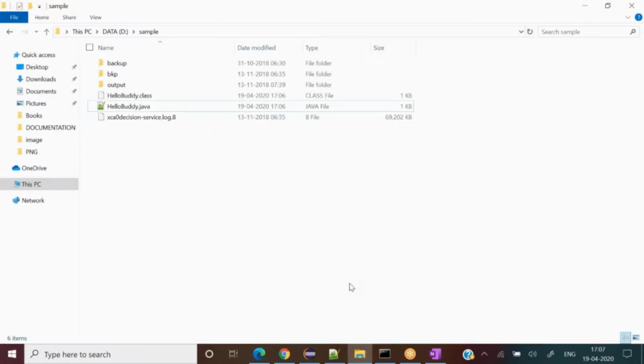We tried one sample program on the IDE. We tried one sample program using Notepad++. We came to know that there is a Java compiler and there is a Java interpreter, and the concept of write once, run any number of times, and such concepts so far.